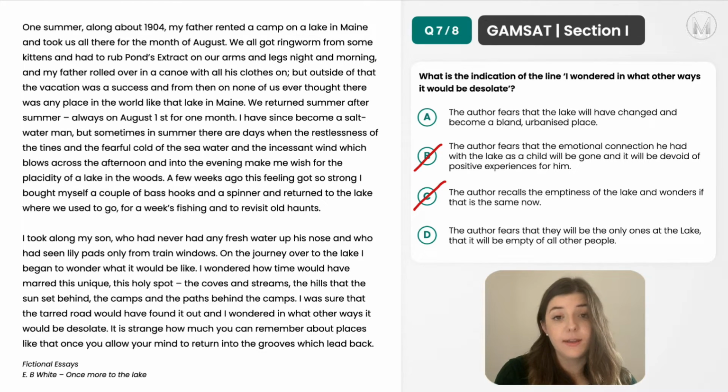Option D, the author fears that they will be the only ones at the lake, that it will be empty of all other people. Actually, the sense we get from this is that he wants it to be empty and devoid of all other people, because he's hoping that the tarred road would not have led people to discover it. So option D is also incorrect, and therefore option A is the correct answer to question 7.